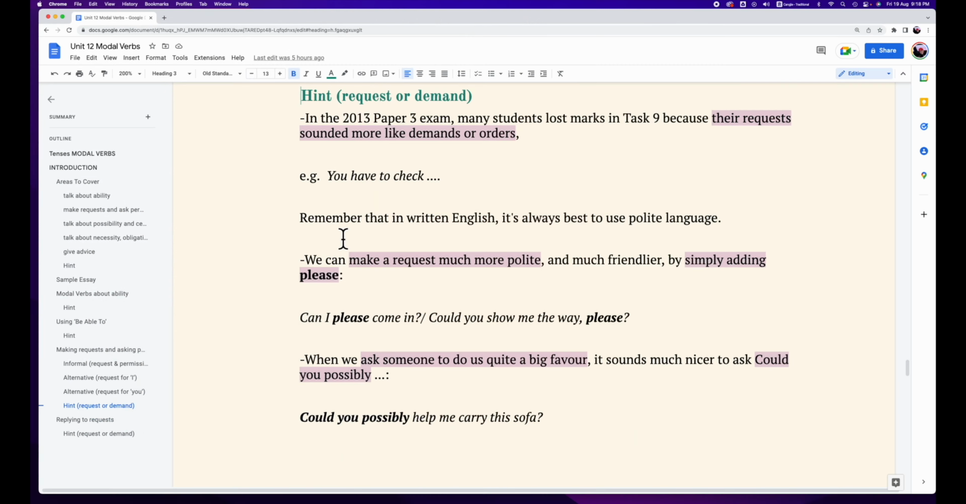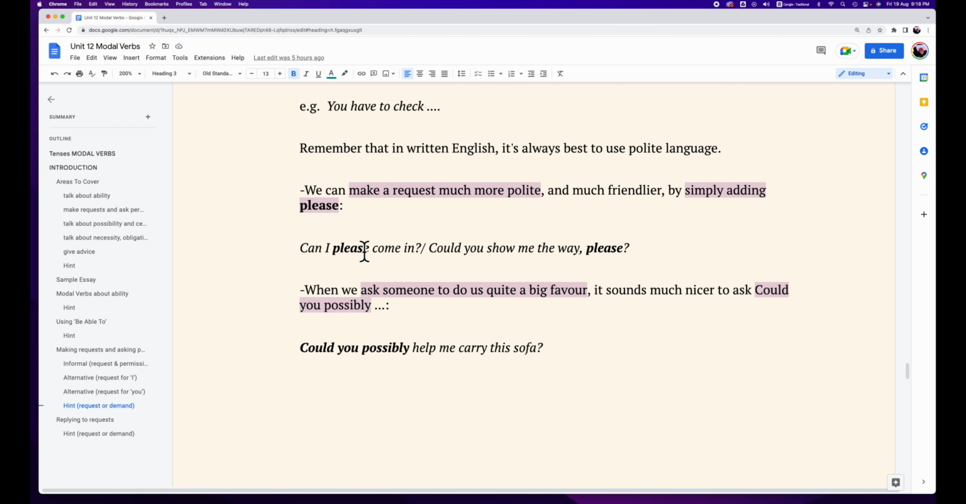Let's take a look. We can make a request much more polite or much more friendly by simply adding please. For example, can I please come in? Could you show me the way, please?